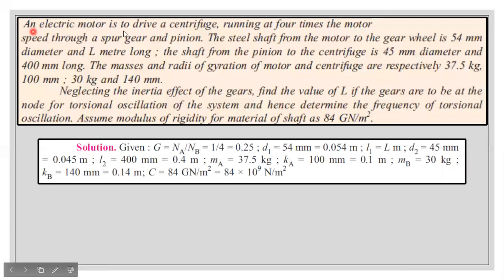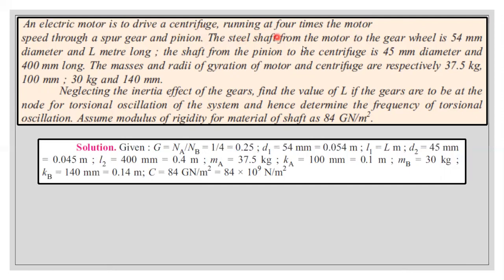An electric motor is to drive a centrifugal pump running at 4 times the motor speed through a spur gear and pinion. That is, the centrifugal pump will be running 4 times the motor speed. So it is similar to the last sum we saw. The centrifugal pump will be NB and the motor will be NA. NB is equal to 4 NA.